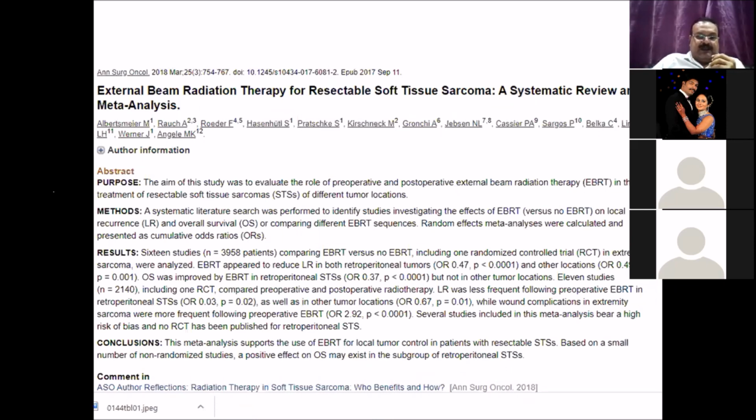However, the complication rates are as high as 35% in patients who underwent preoperative RT for extremity and superficial trunk. So the current recommendation is that for extremity and superficial trunk, if the lesion is operable, go ahead and operate and give adjuvant radiotherapy, which also reduces the local recurrence rates and improves the overall survival in all these patients.